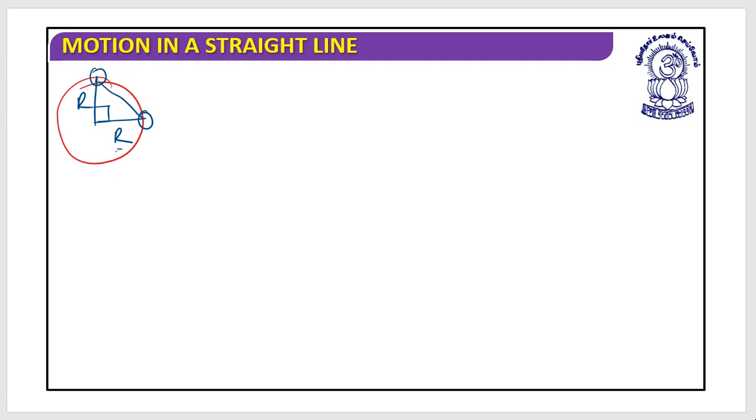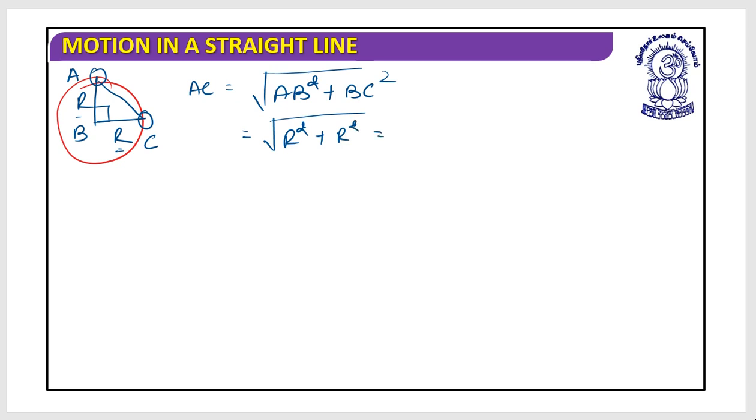Now this is r, this is r. Let's say this is A, this is C, and let's say this is B. AC should be equal to under root of AB square plus BC square. Now AB square is r square, BC square is r square, so that should be root 2 r. This should be the displacement.